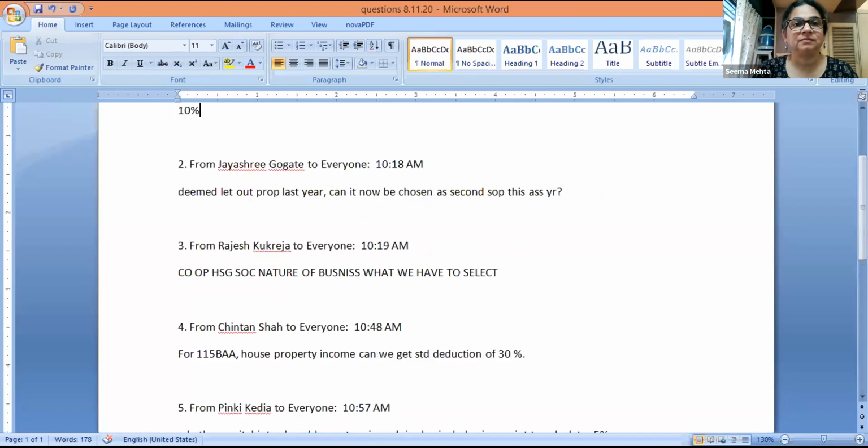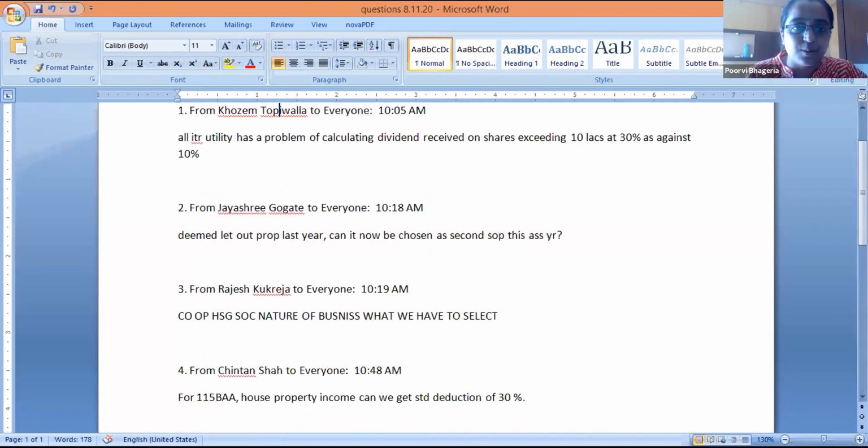Many questions, so let's just go through them quickly. The first question: all ITR utility has a problem of calculating dividend received on shares as against 10%.